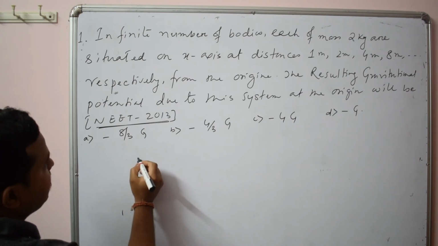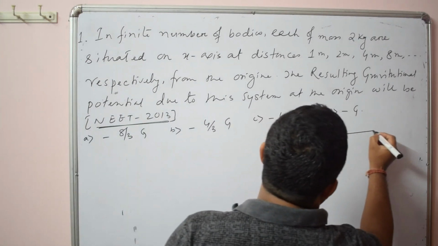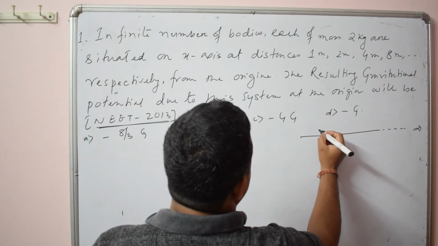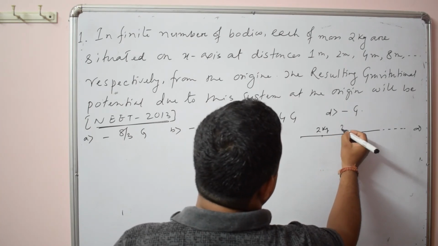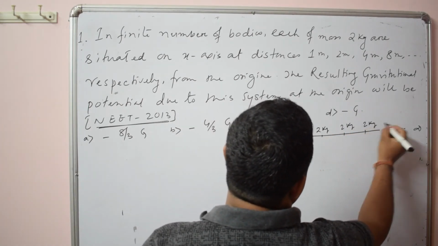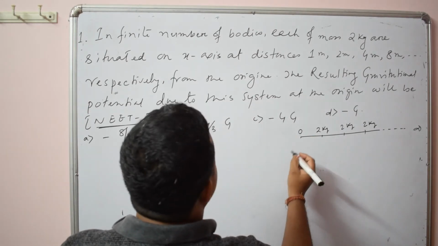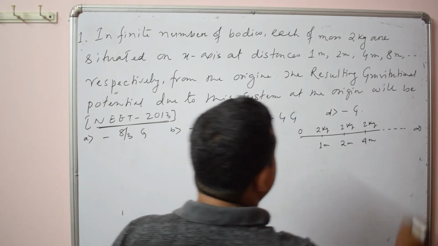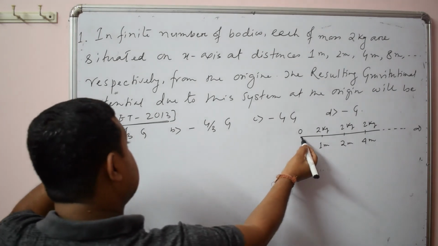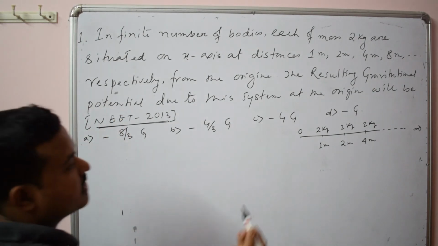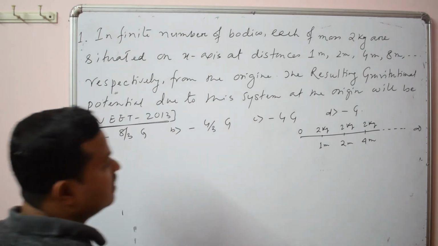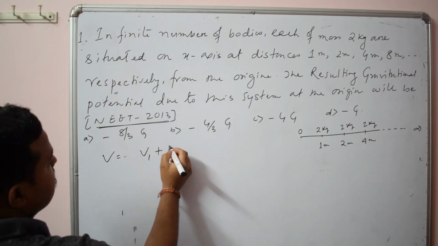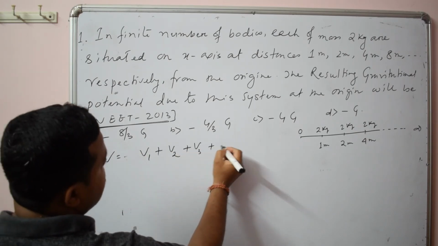So here, what is given: infinite number of masses, each of 2 kg, are situated, 2 kg, 2 kg, 2 kg up to infinity, from the origin, and distances are given 1 meter, 2 meter, 4 meter up to infinity. You have to find the potential at this point. You know the potential is a scalar quantity, so the total potential at this point will be the sum of the potentials due to all other masses. So you can say simply V is equal to V1 plus V2 plus V3 up to infinity.